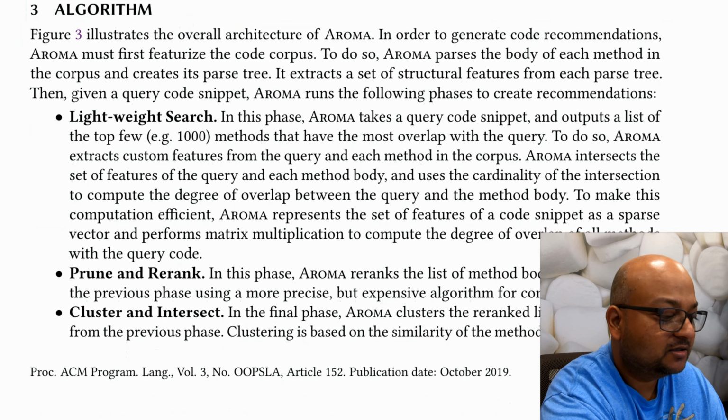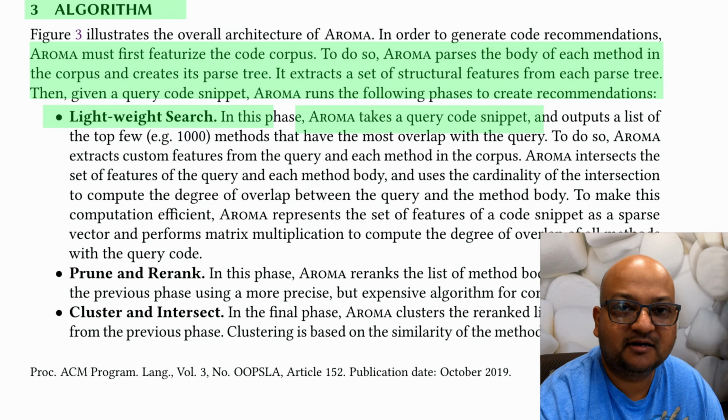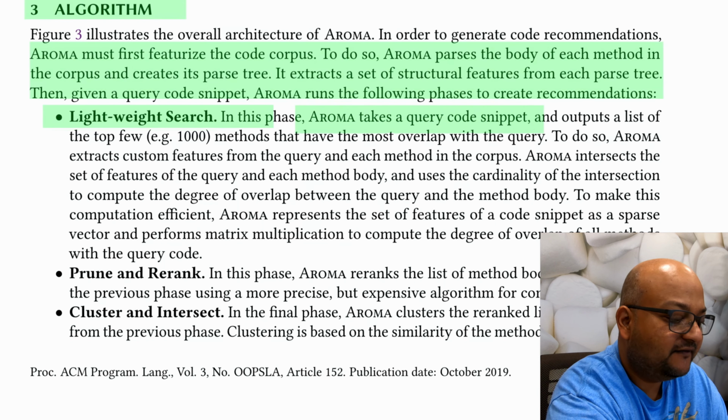Aroma runs in a number of phases. The first phase is a quick but approximate search. It takes its input query snippet, the one that you want to find usages based on, and then it finds about 1,000 methods that have the most overlap with your input code snippet. To do that, Aroma extracts features from your input query and then intersects that with the features of all the methods in its corpus and ranks them according to which ones are the most similar.